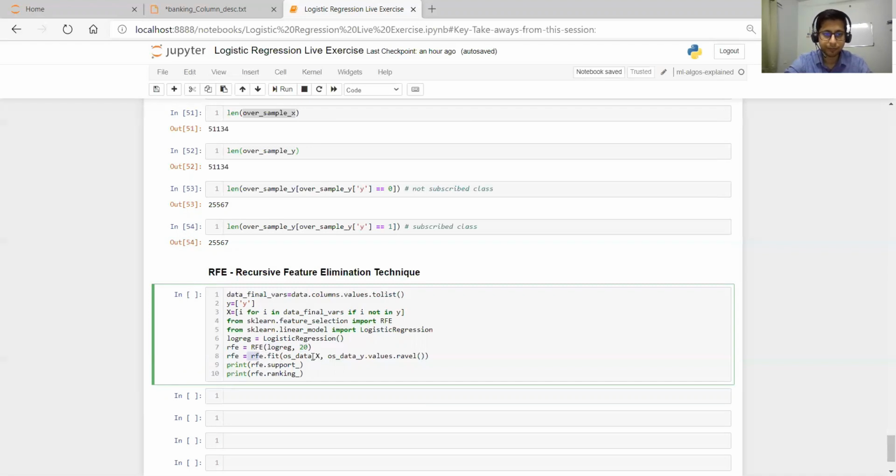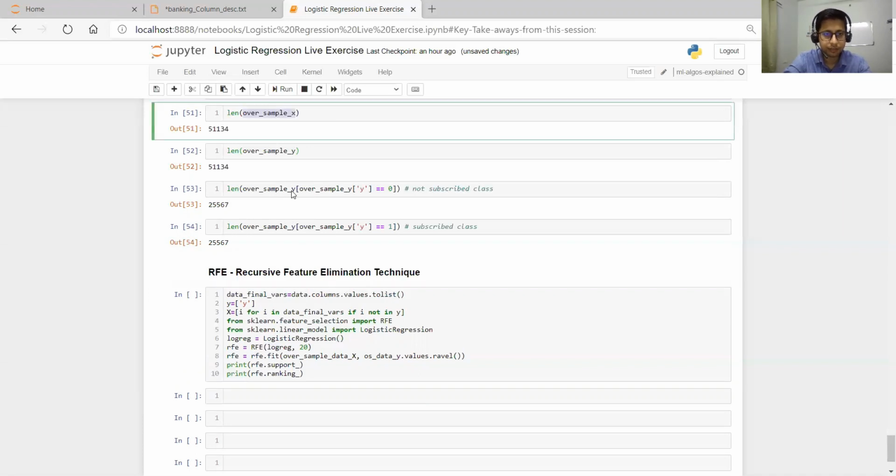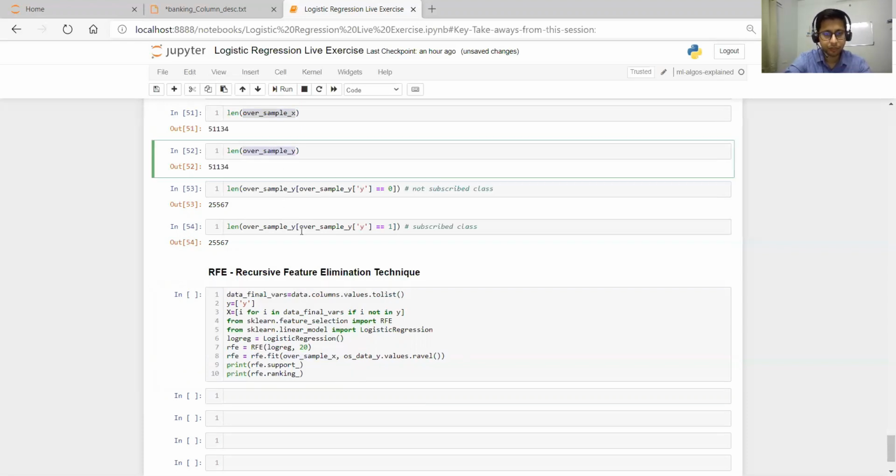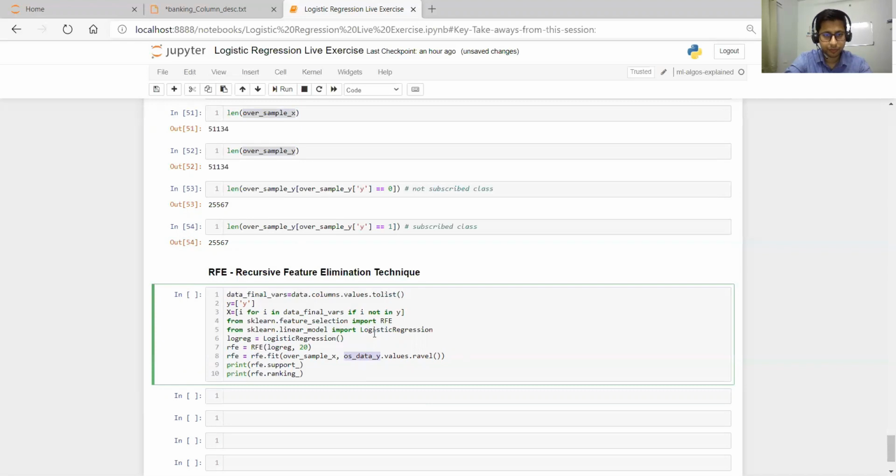Then we'll just fit it: rfe.fit on the oversampled data x and the oversampled data y, dot values. Okay, and then let's run it. It will take some time.